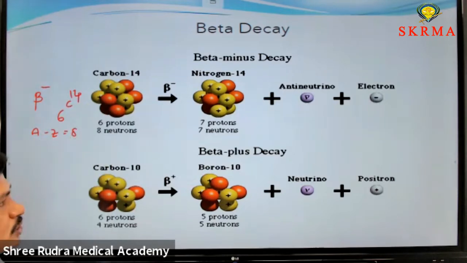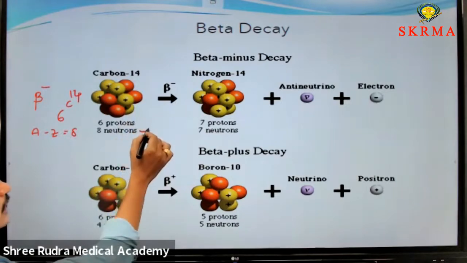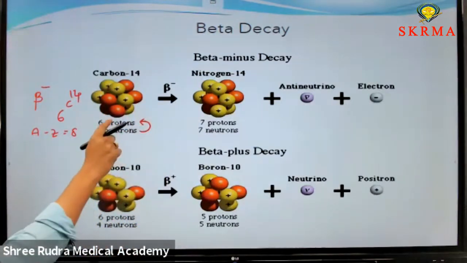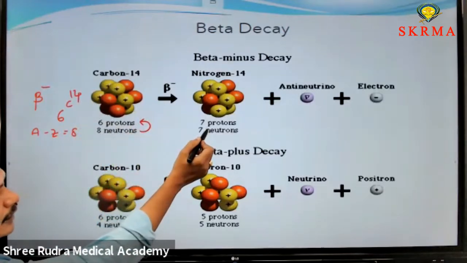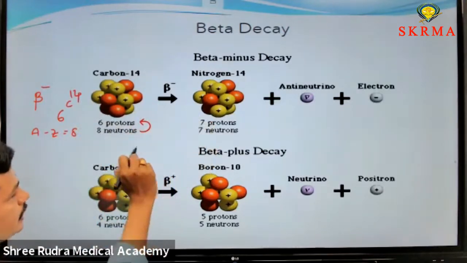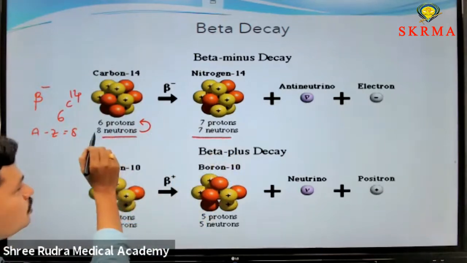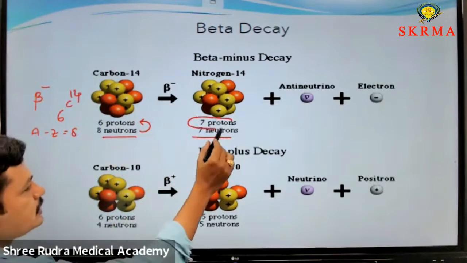If it undergoes beta minus decay, what happens? One neutron is converted into a proton. That's why in the daughter nucleus the neutrons decrease by 1, that is 7 neutrons only, and the protons increase by 1, 7 protons.